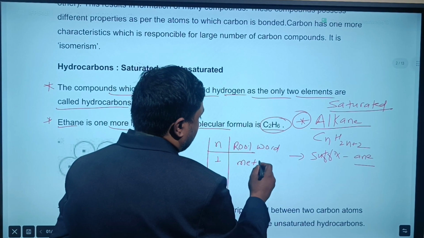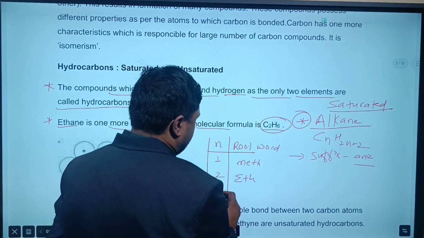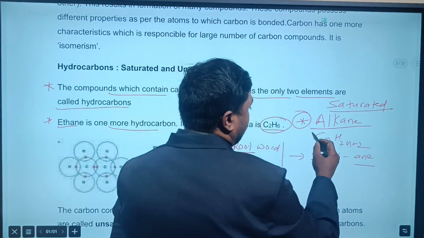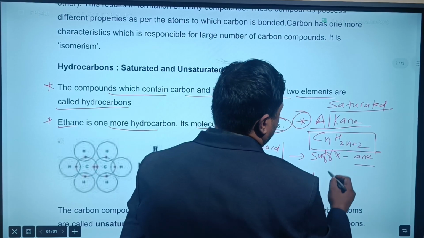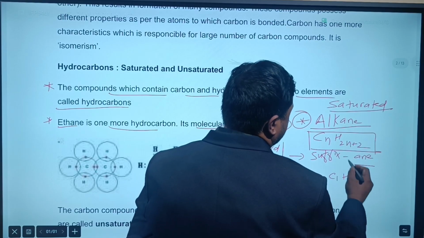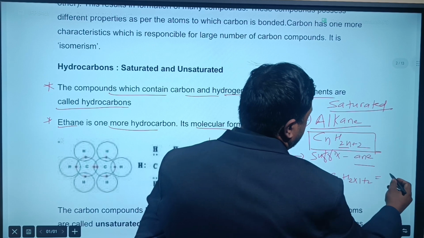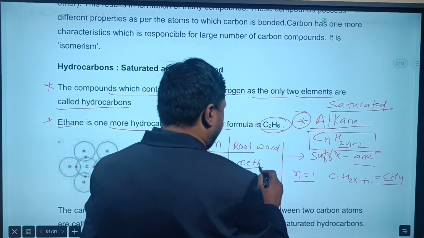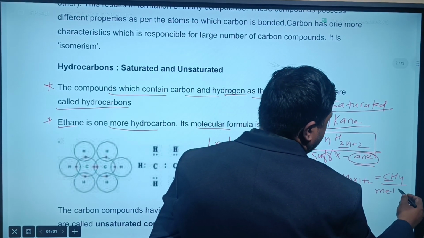Whenever n is 2, we are using eth; for 3, prop, like that. For example, put the value of n equal to 1 in this. So when you take n equal to 1, we can write C1H(2 into 1 plus 2), that is CH4. As I told you, the root for one carbon is meth and the suffix is ane. So what is this? Methane.